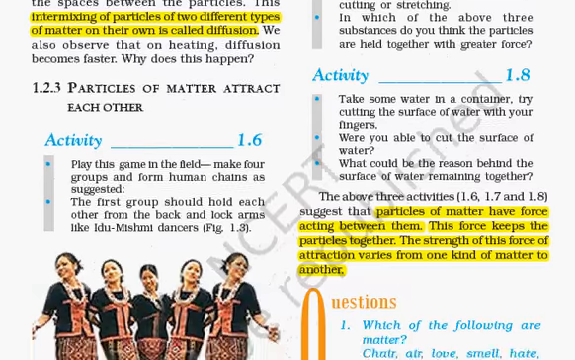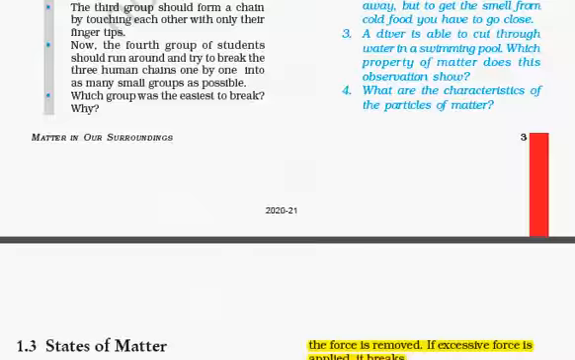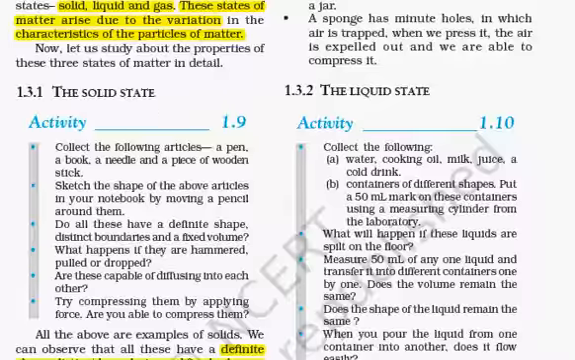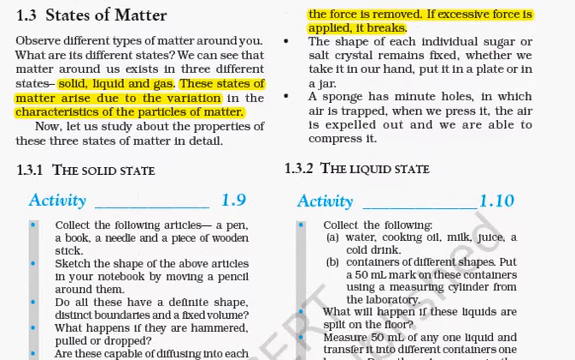The parts which I have highlighted are important, as they are mostly definitions, or you can use them in give-reason questions, etc. So what is a state of matter? There are three main states of matter: solid, liquid and gas, and these states arise due to variation in the characteristics of particles of matter.